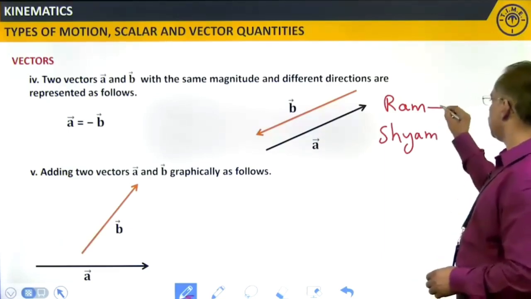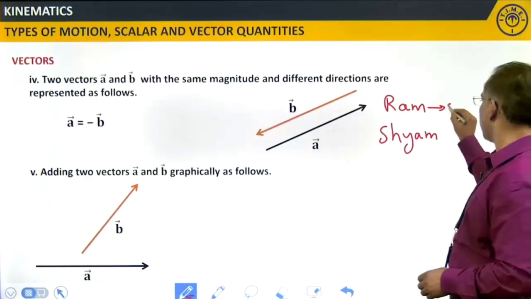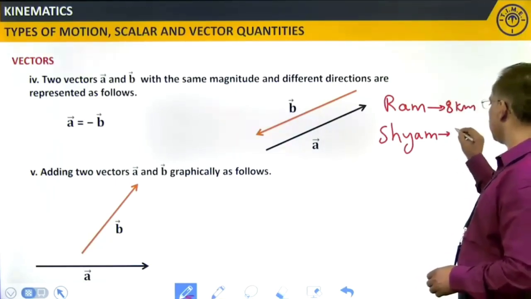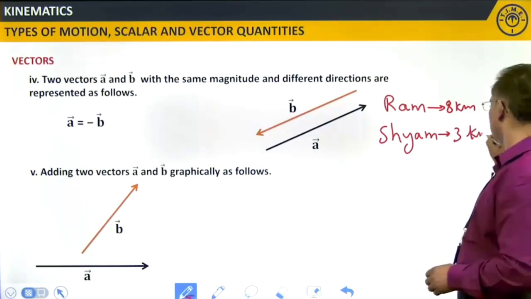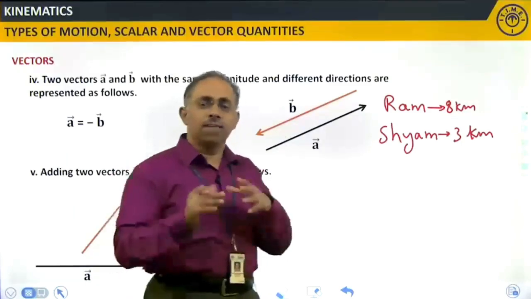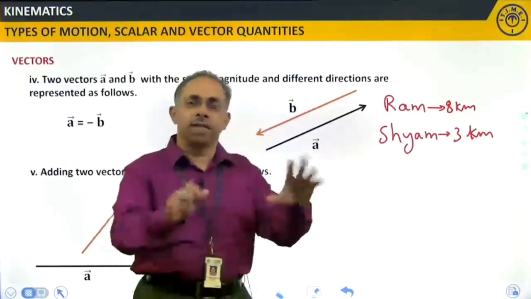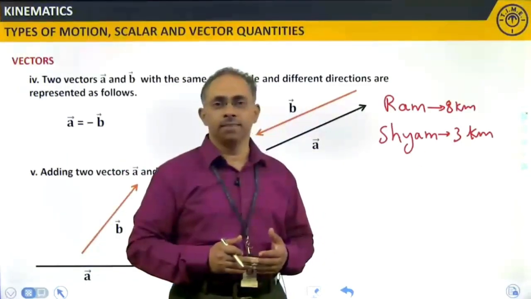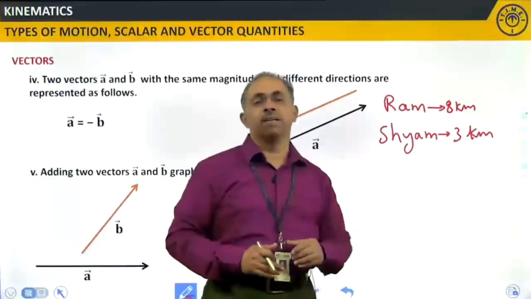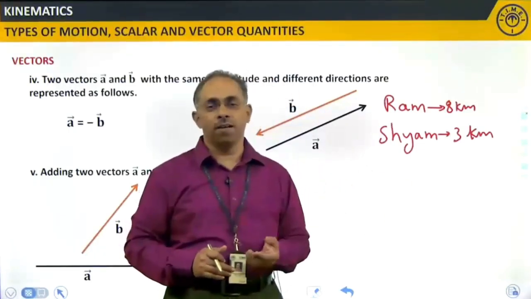I will say this person has done 8 kilometers distance, this has 3 kilometer distance. When I talk about this, I cannot add 8 plus 3 and say total distance is 11 kilometers, because 8 kilometers is the distance of Ram, whereas distance of 3 kilometers is for Shyam, not for Ram.